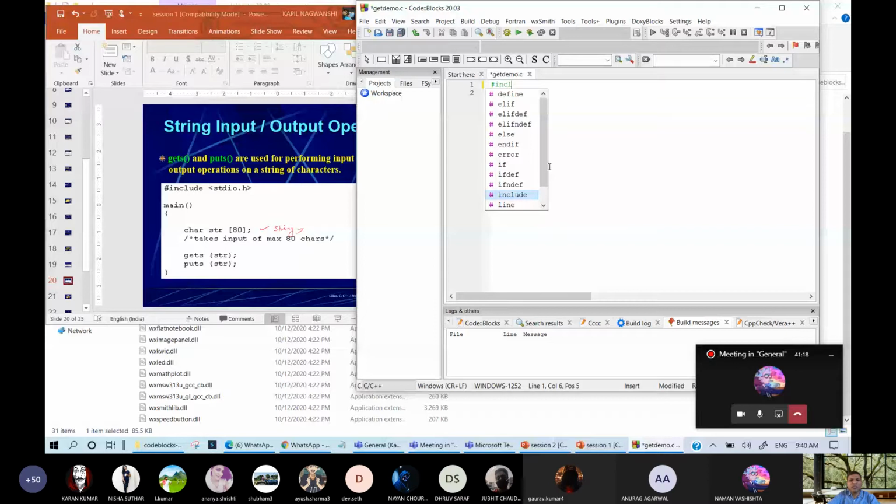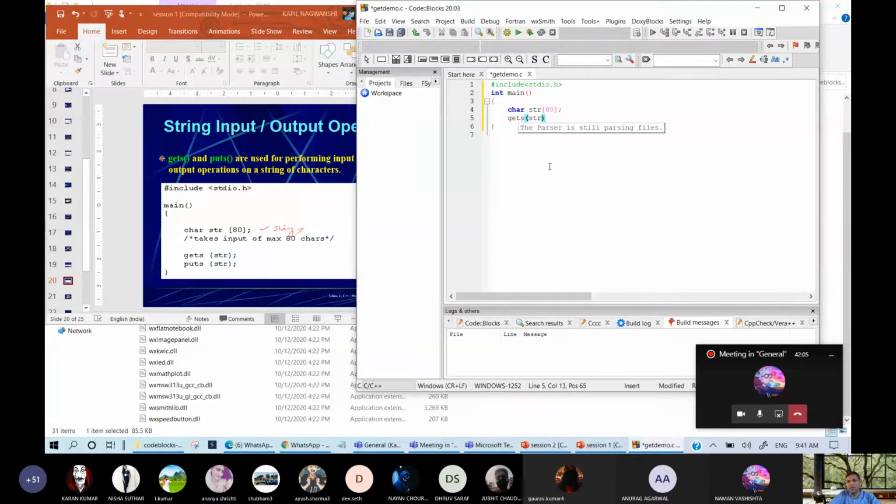After that, int main, then curly braces. After that, a character array str is defined, 80 characters long, and then gets.